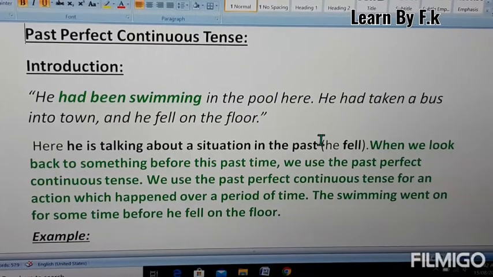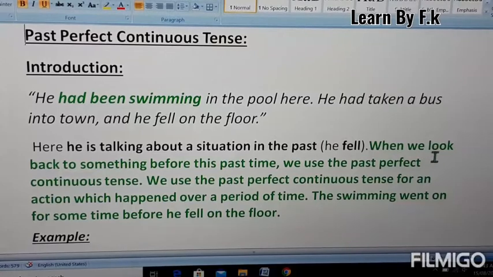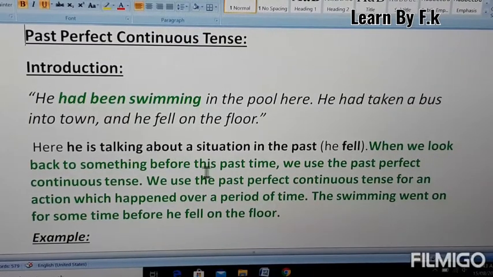Introduction. He had been swimming in the pool, he had taken a bus into town, and he fell on the floor. Here he is talking about the situation that he fell. When we look back to something before the past time, we use the past perfect continuous tense.